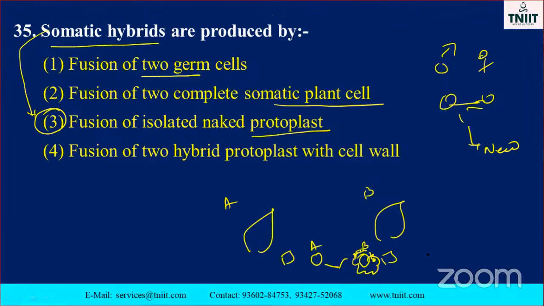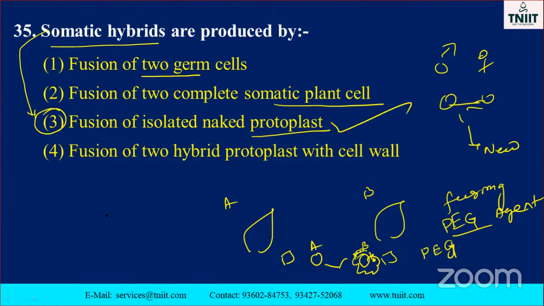This one is called the A protoplast, this one the B protoplast. These two are united with the help of a compound called PEG, polyethylene glycol. It is nothing but the fusing agent. Okay, my dear, so this is the correct option. This is called a somatic hybrid.